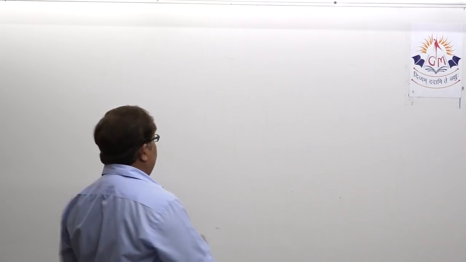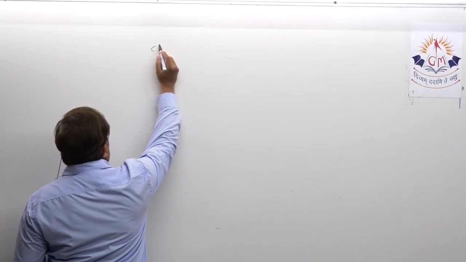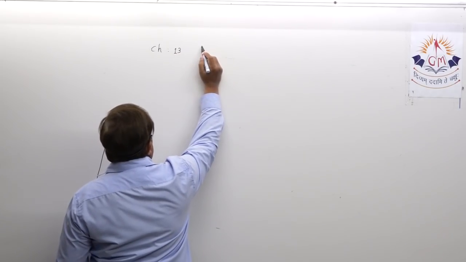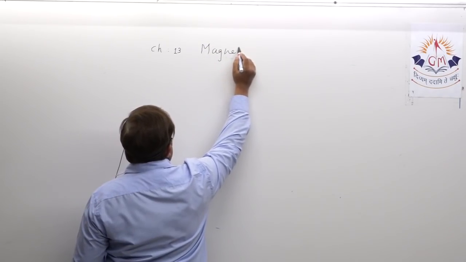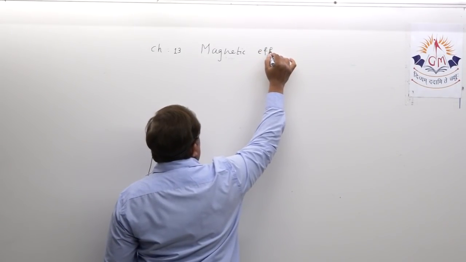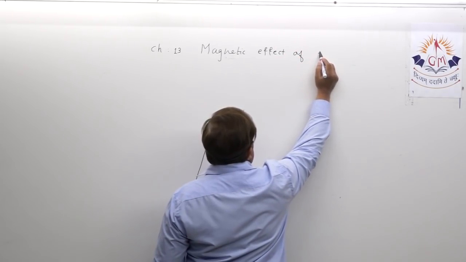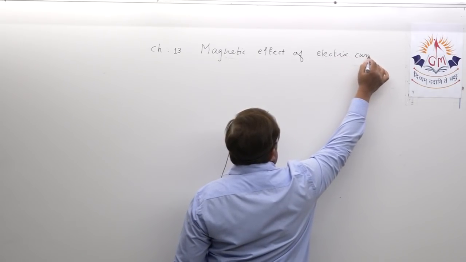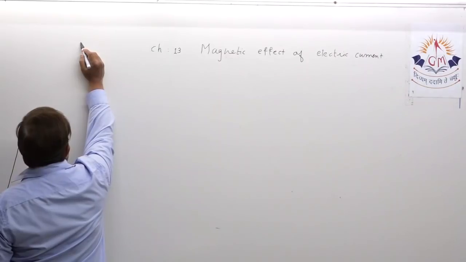So dear students, first chapter, let me write the title, but you all know actually, last chapter in physics, that is magnetic effect of electric current, and you are attending lecture number 6 today.